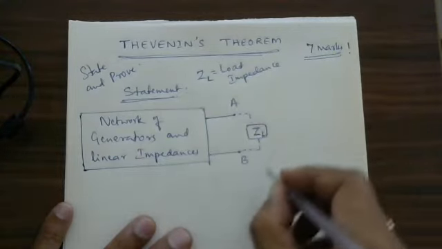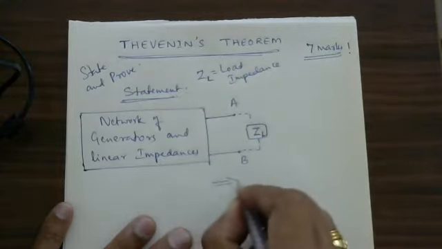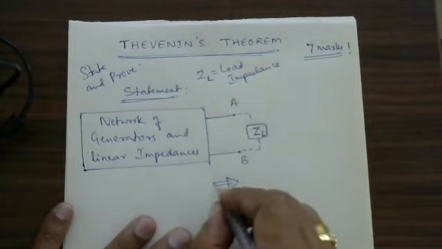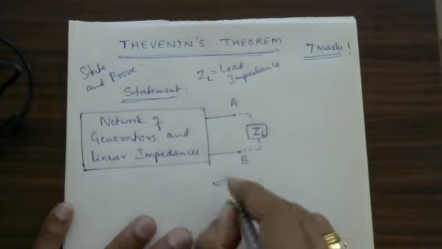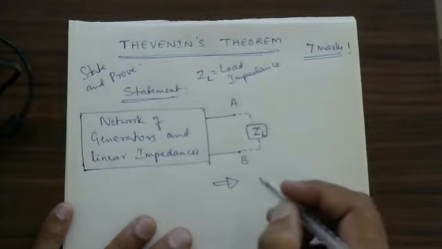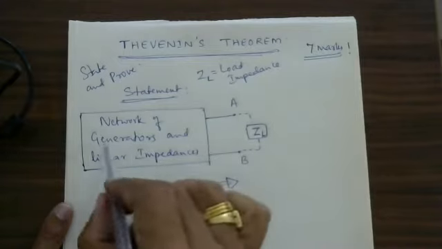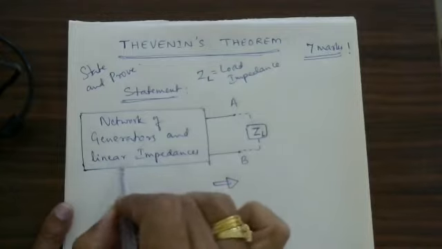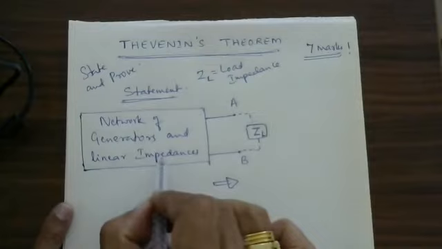This particular circuit can be replaced as follows. A large number of generators, more than one, and many impedances are there.